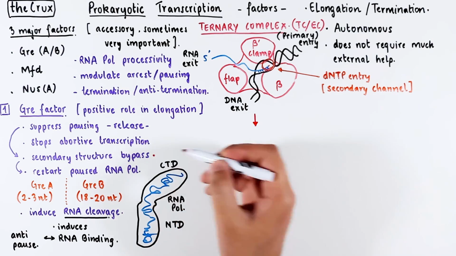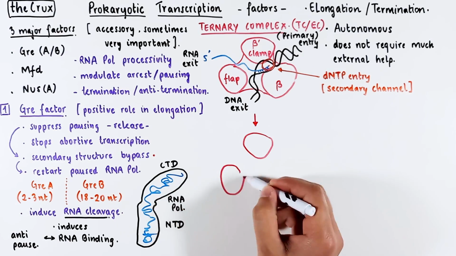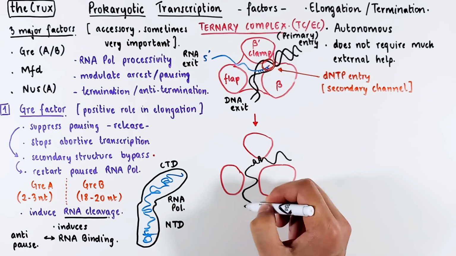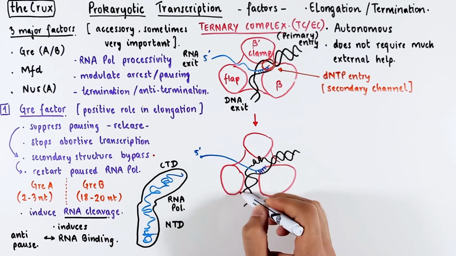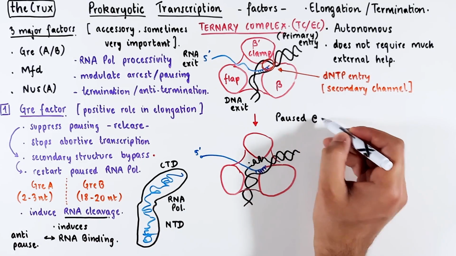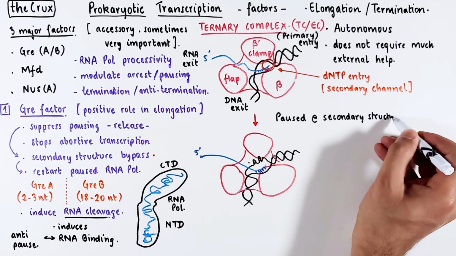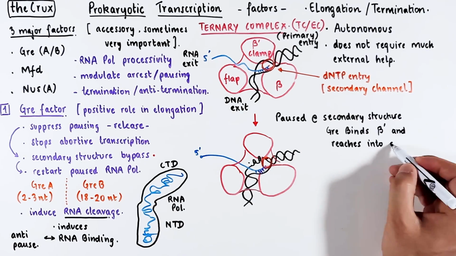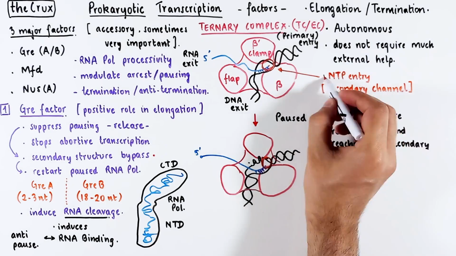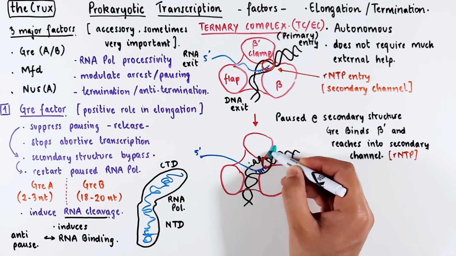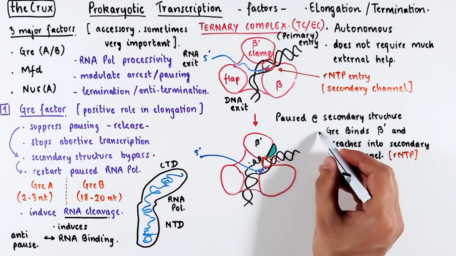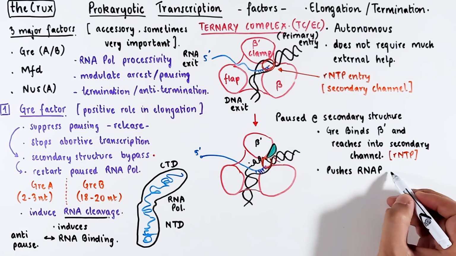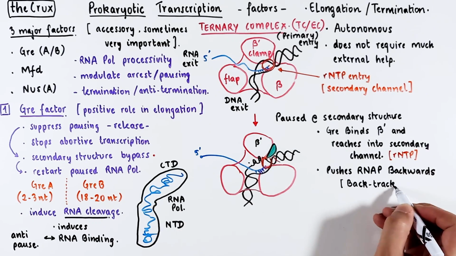Ideally, the paused state for Gre to function is some form of secondary structure that has stopped the RNA polymerase. And this is typically the DNA at the transcription bubble. After coming in contact with a paused polymerase, it binds to its beta prime subunit and reaches into the secondary channel. Then, it attempts to push the RNA polymerase backwards. This is called backtracking of the enzyme.